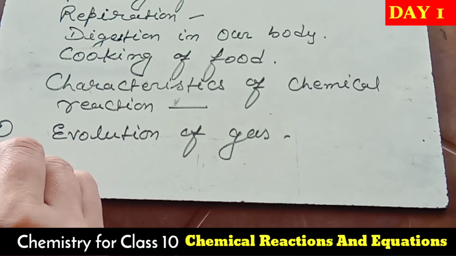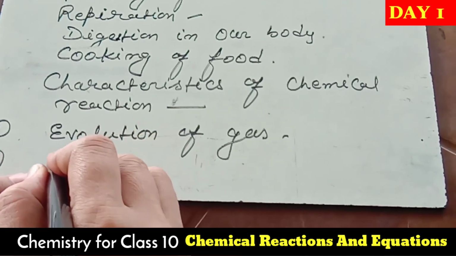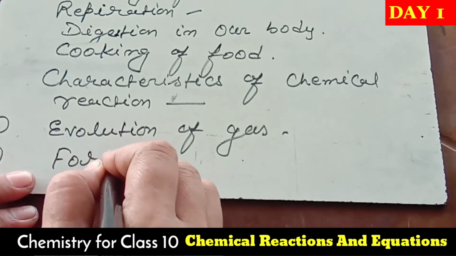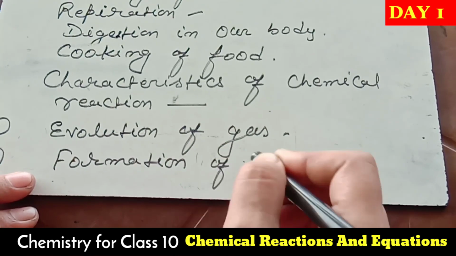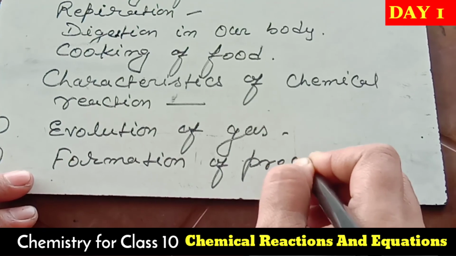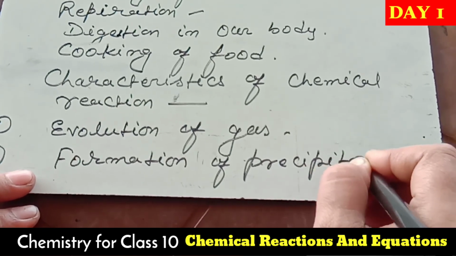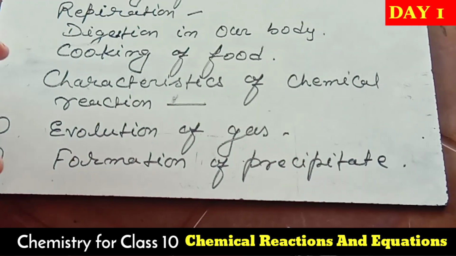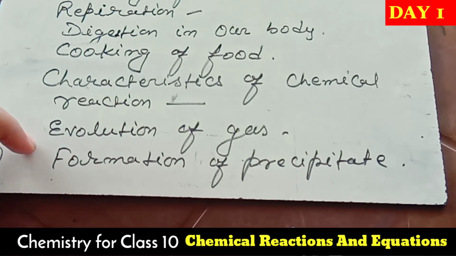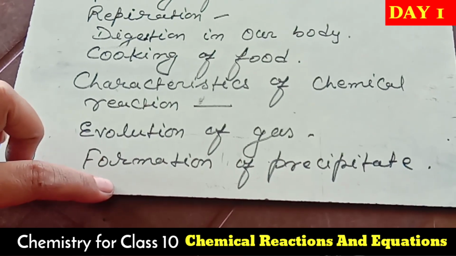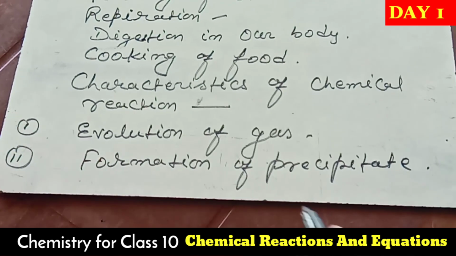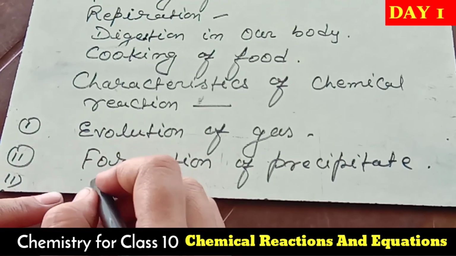The second characteristic will be formation of precipitate. So evolution of gas is the first characteristic of a chemical reaction. Second, I have written formation of precipitate. Third, I am going to write change of color.